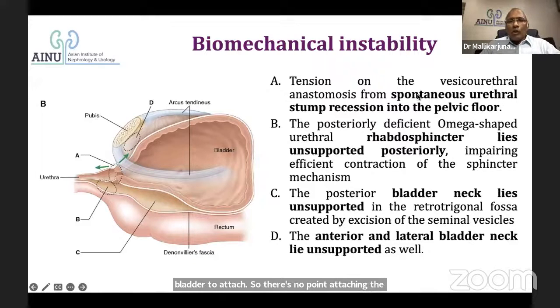So how do you retain the tension? You need to push it back and it will be retained inside, retained in that position. So that is one thing.